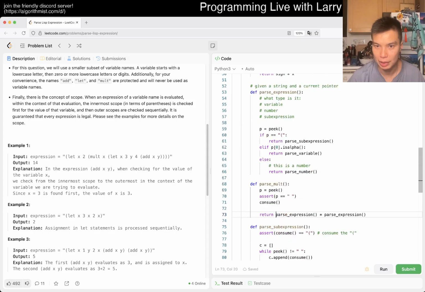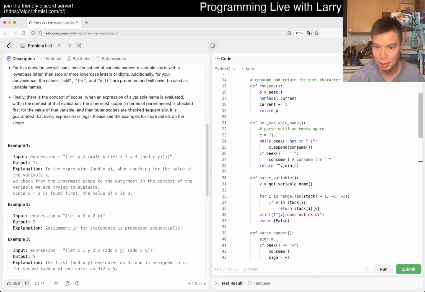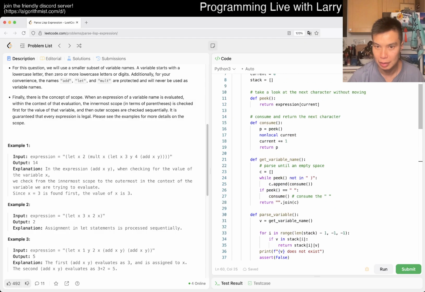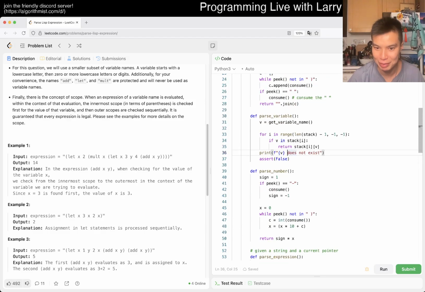Where's my parse expression? I'm just double checking. Do I consume the empty space? Okay. Yeah. I think I messed up slightly, but I'm trying to find where my code is. Where's my? Okay.